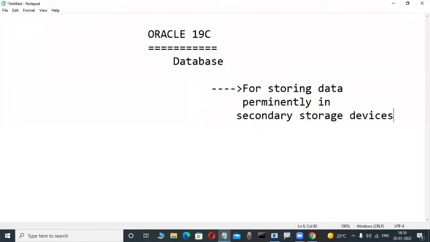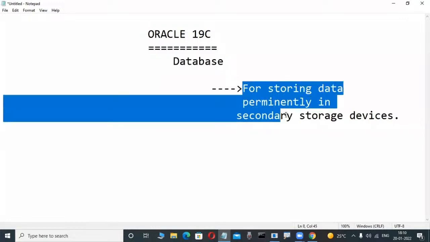Okay, fine. Permanent. Suppose today we are storing data, then after 5 years, 10 years, 20 years, 100 years also your data is available. You are using it. That's why Oracle is a product from Oracle Corporation. Some version number is there. This is a database product. One of the popular databases. Oracle is a product from Oracle Corporation. But what is the purpose of that one? For storing data permanently in secondary storage devices.